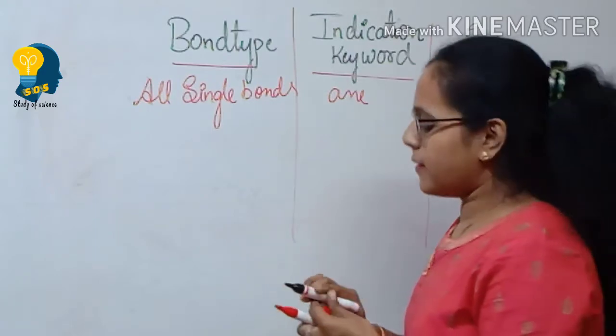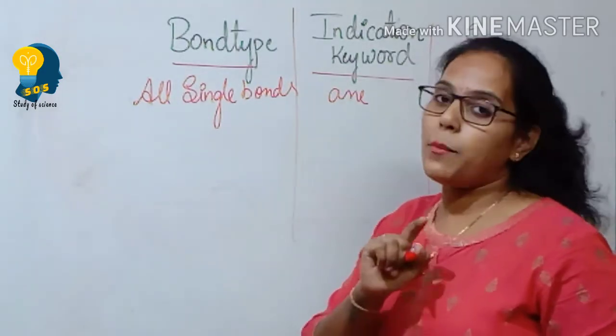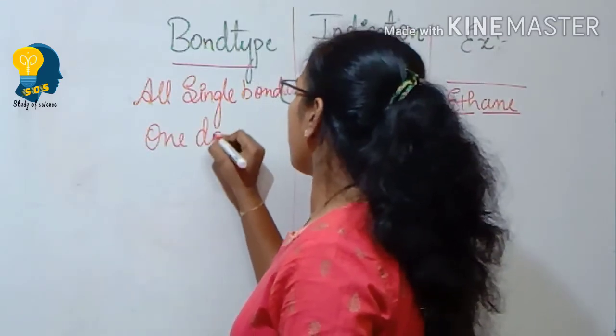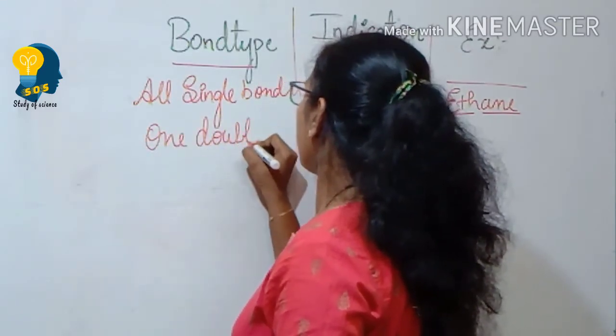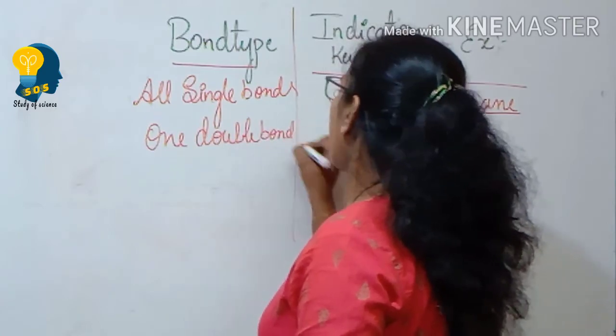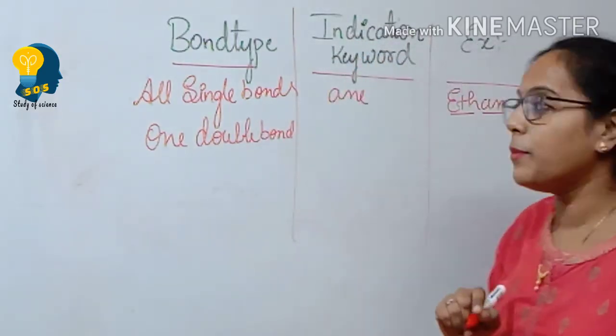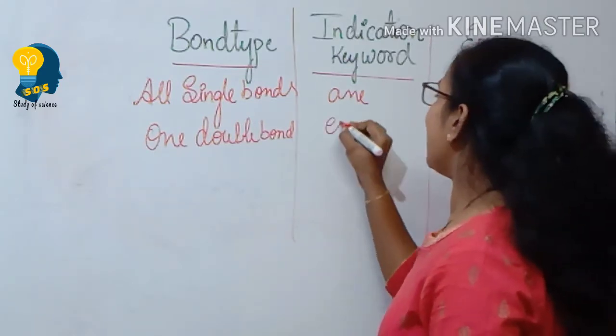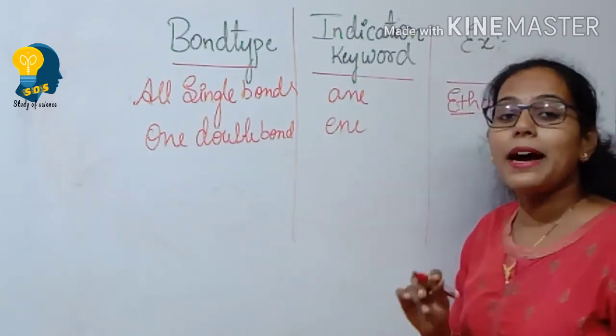Okay, so next, if there is one double bond between carbon and carbon atom, then the indicator keyword or tool is ene. It is represented by ene.